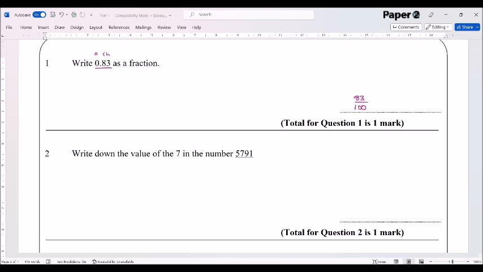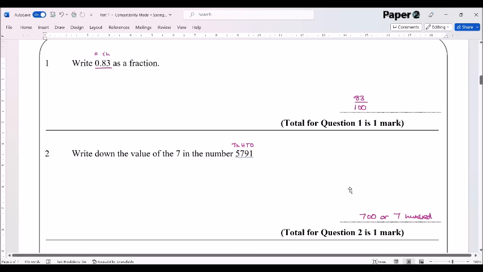Question 2. Write down the value of the 7 in the number 5,791. Okay, this is about place value, but this time, instead of looking at place values after the decimal point, it's before the decimal point. So we've got 5,000. We have got 791. So that's in the tens and that's in the ones column. So in there we have the 7, which is 700. The value of the 7 is 700. You can write that either as 700 in digits, or you could write that in words. So either written as a number or in words.